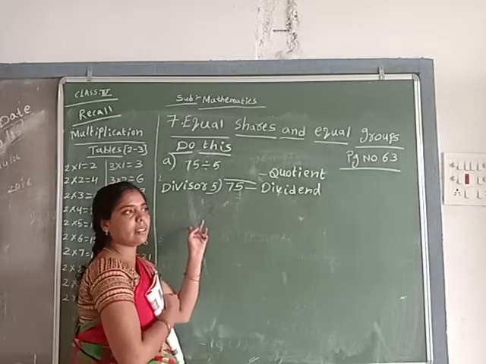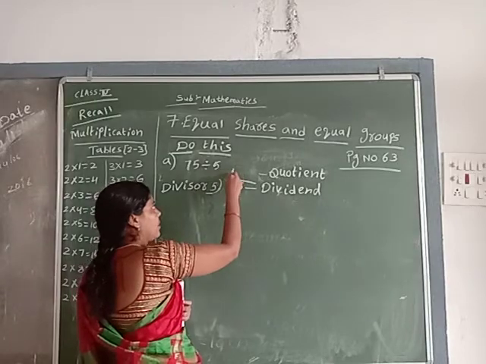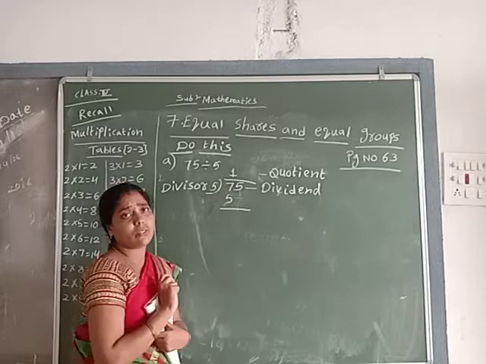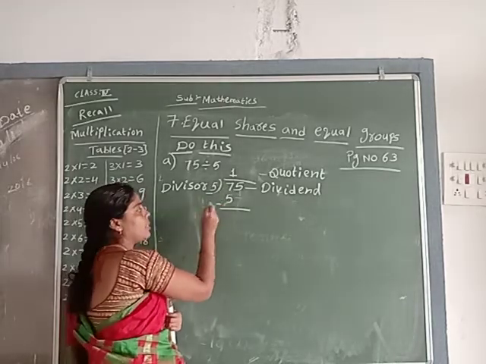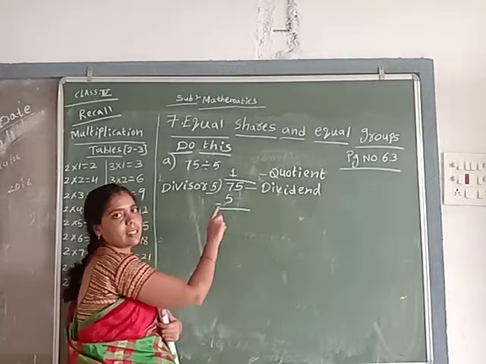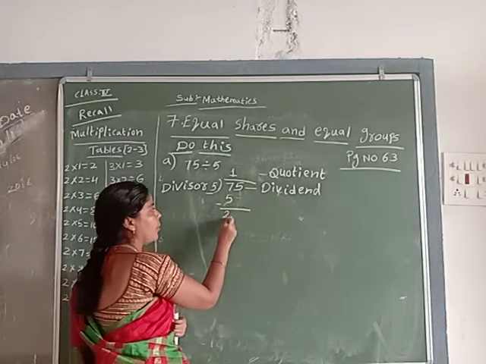So take 5 ones are 5. 7 minus 5. Again I am saying, don't do addition here. Do subtraction only. Okay? 7 minus 5, how much? 2. Good.